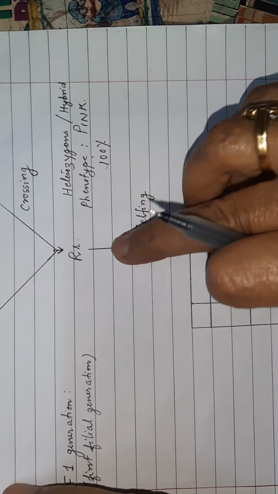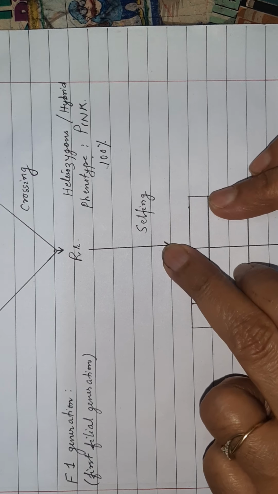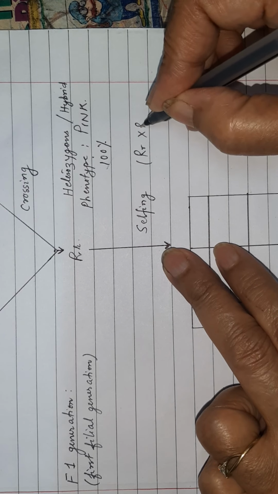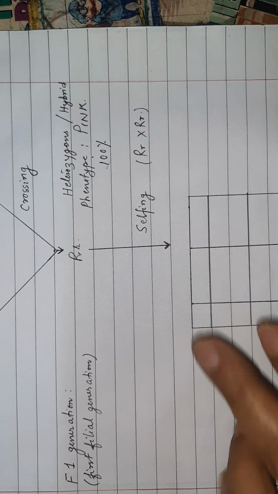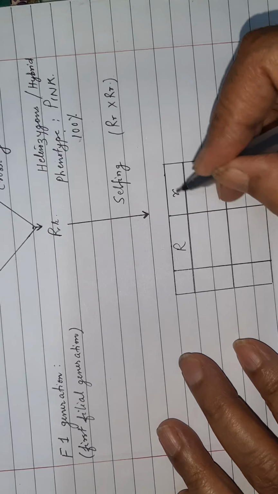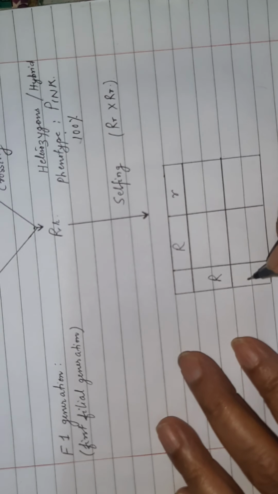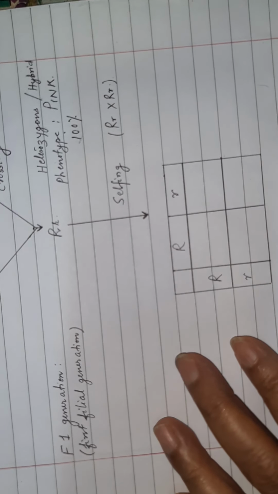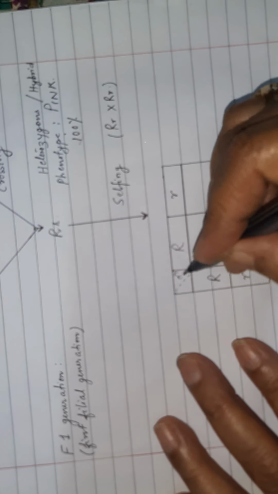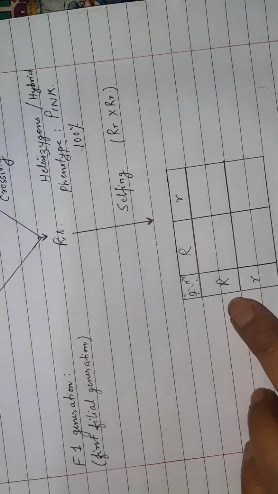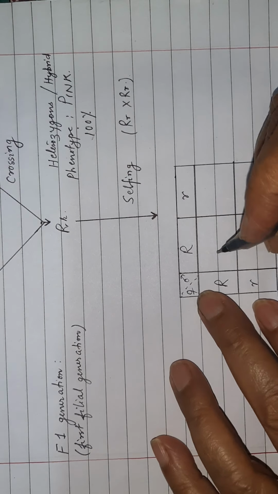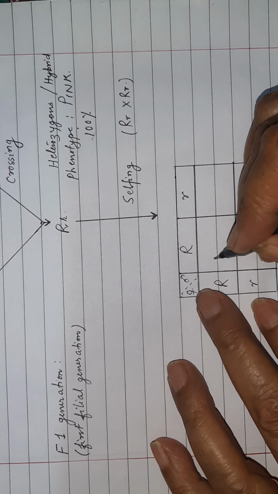Now on selfing the F1 generation hybrids, selfing means Rr multiplied by Rr, all of you know that. So on selfing, what do you get? Each parent produces two types of gametes. Now this is bisexual, so there is no need to write male and female. Otherwise we write male gametes this side and female gametes this way, but since in bisexual plants we don't write, here what do you get?